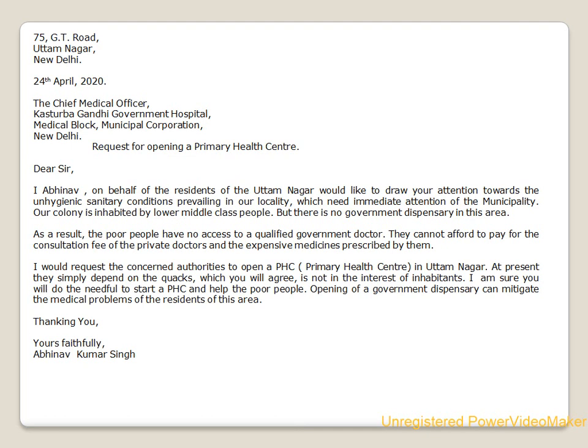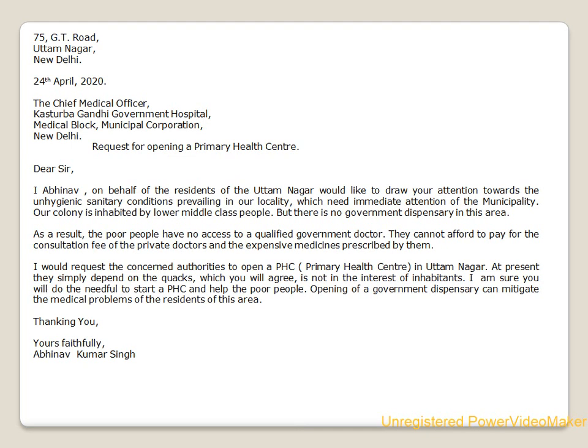After the subject, we write the salutation. Dear Sir, Now we will start with the body of the letter. I, Abhinav, on behalf of the residents of Uttam Nagar, would like to draw your attention towards the unhygienic sanitary conditions prevailing in our locality, which need immediate attention of the municipality.